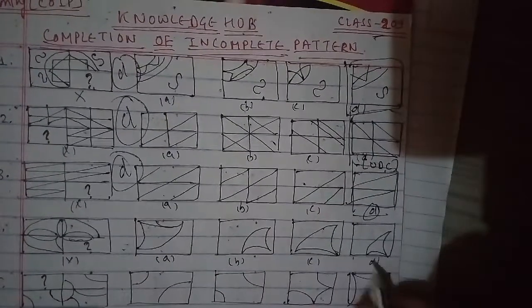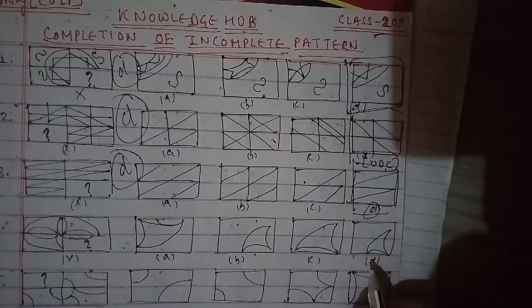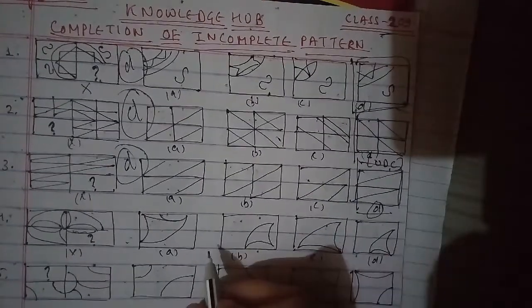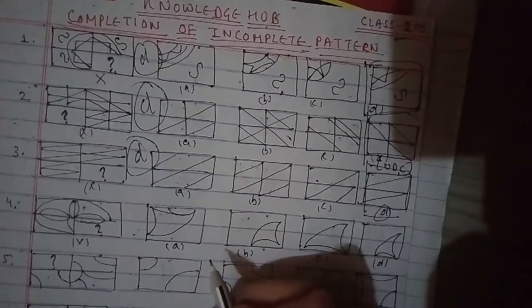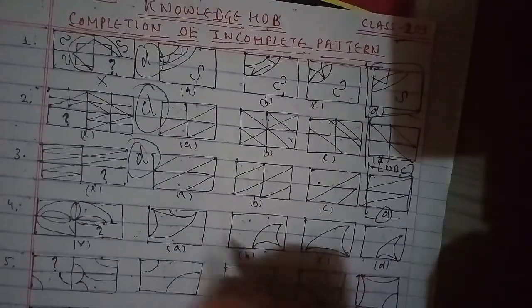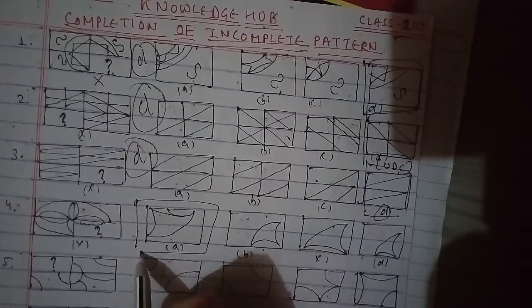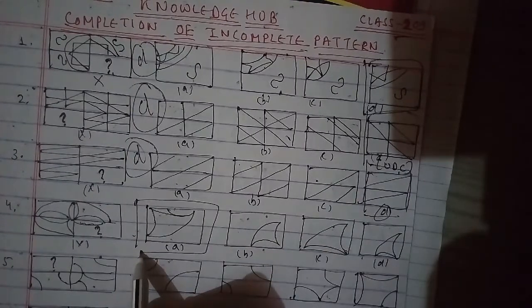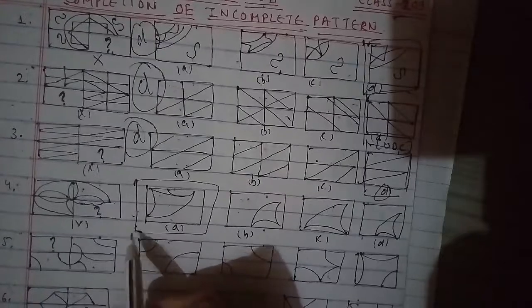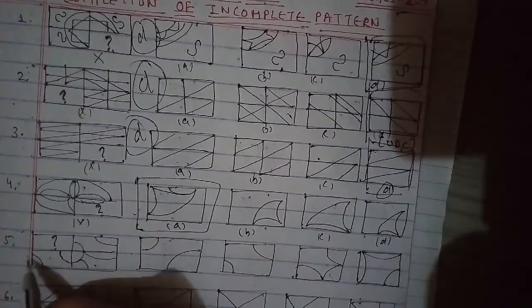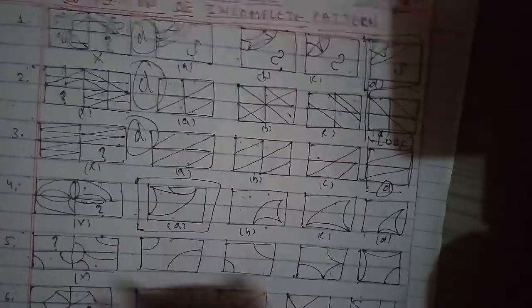We'll go ahead with another one, the fifth question of the session, which has been the cross figure. This has been the A figure, then B, C and of course D. We have to find out the figure to complete it, and the figure C will be the right answer for this question as well, and that is an important one.